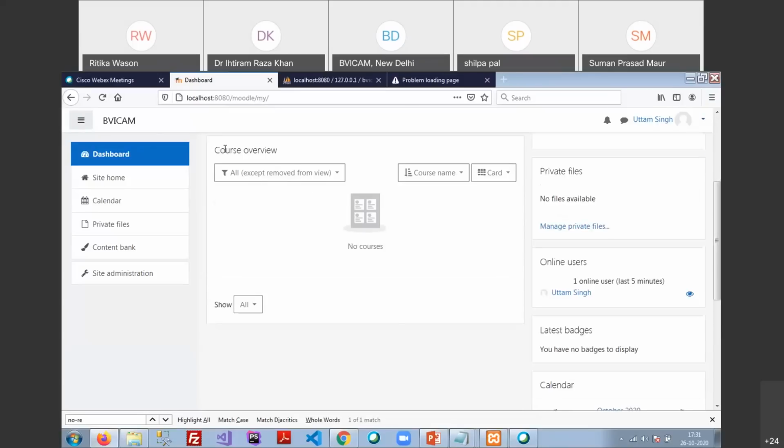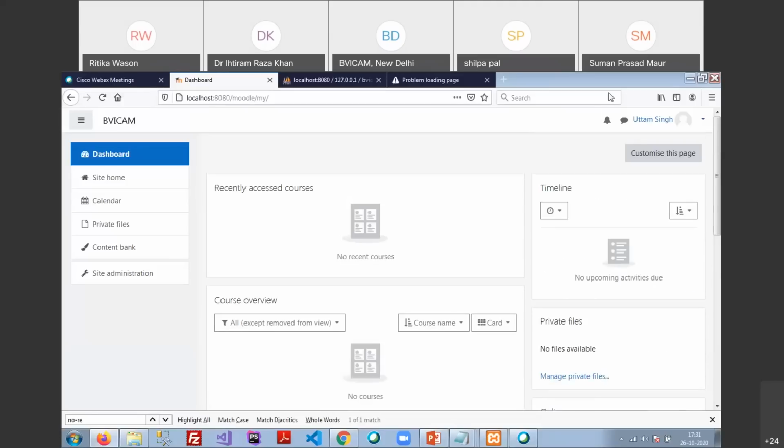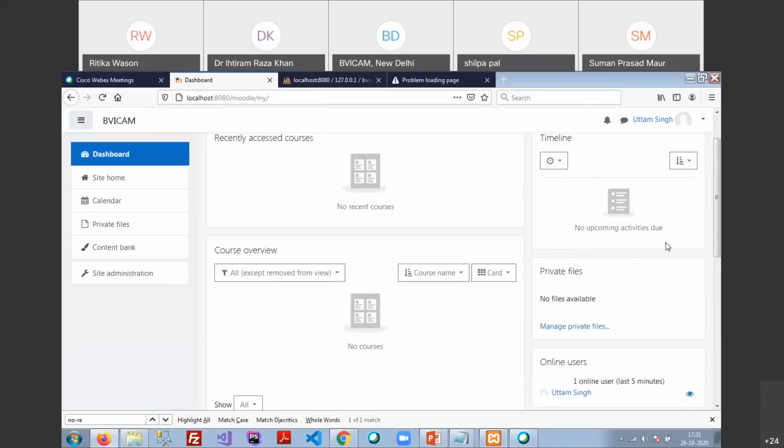Next is the course overview, which will show you how you are progressing, how many courses you have completed, and the completion status. There are some other things, like on the left-hand side there is a timeline. The timeline will inform you what the next or upcoming event activities are, and they will be displayed here.